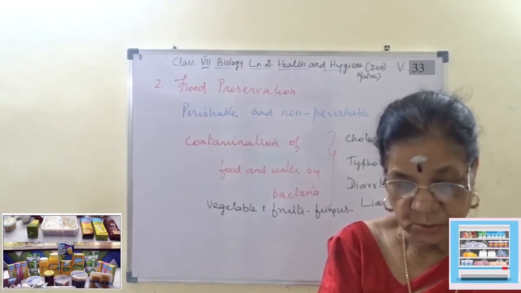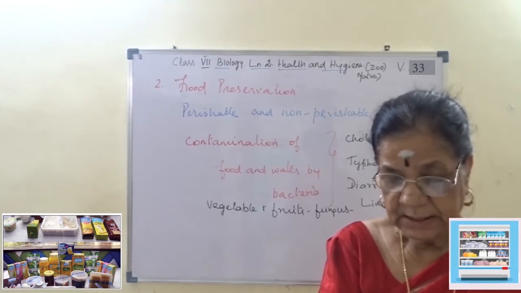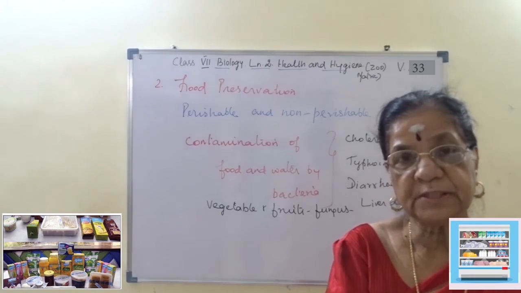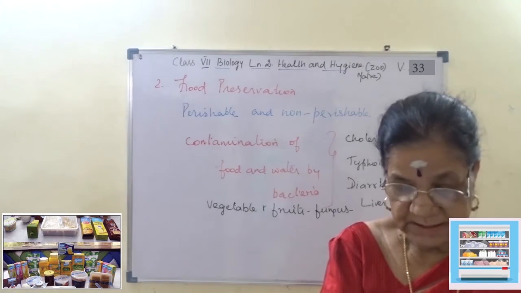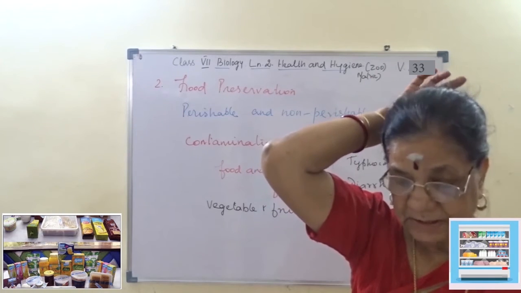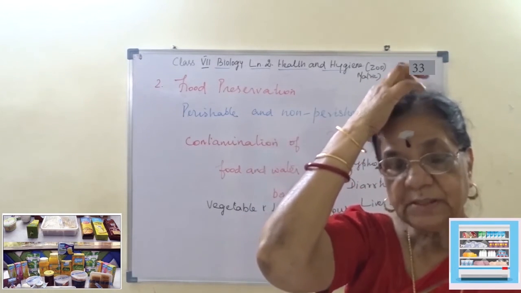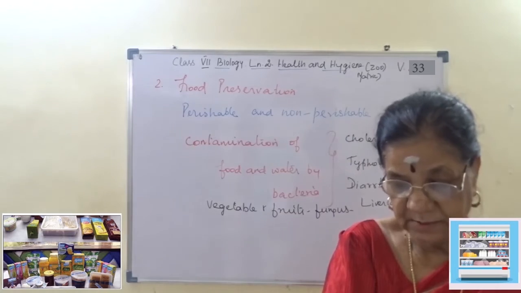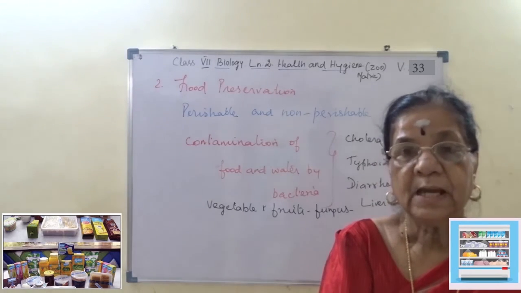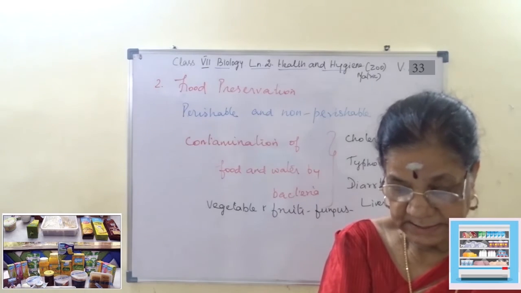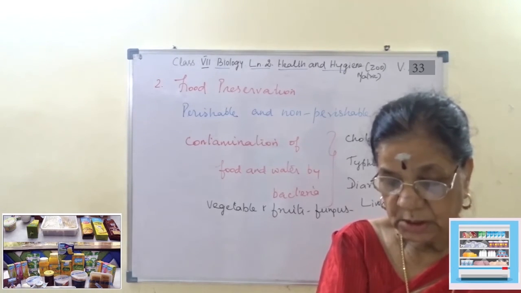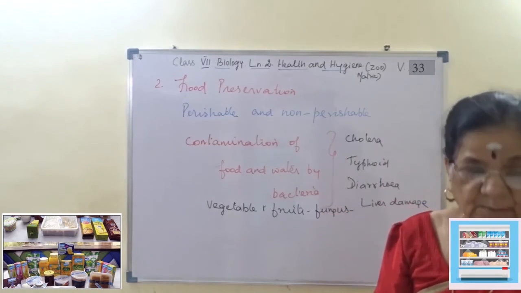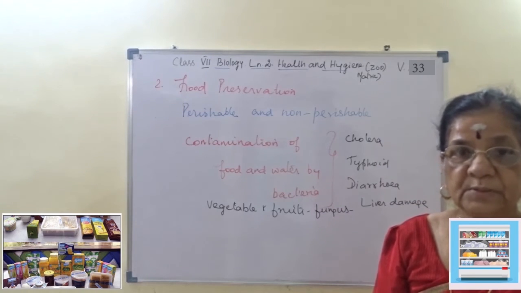Okay, so what have we learned now? Food preservation is an important part of food processing, and both are essential to protect from food spoilage. Freezing, dehydrating, drying, salting and pickling are some of the methods of food preservation. If the food is not preserved well, there will be microbial attack on food material, resulting in food poisoning in those who consume spoiled food. This is what we have to study in food preservation. I hope you are able to follow this.